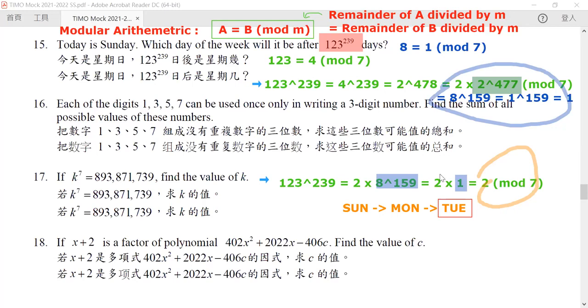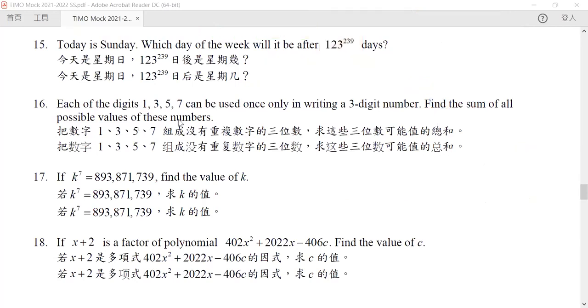Okay, so let's go to our question 16. Each of the digits 1, 3, 5, 7 can be used only once to write a 3-digit number. Find the sum of all possible values of this number. Now, this question is actually extremely simple, but all you need to do is just list out the numbers and see the pattern. The concept is very simple. Let me rewrite this here, because we have 1, 3, 5, and 7, and we want to choose 3.